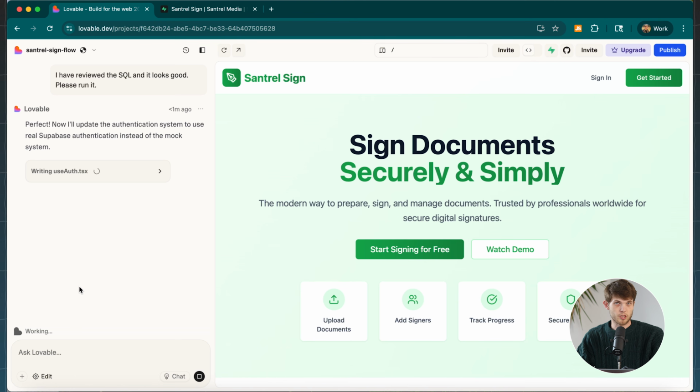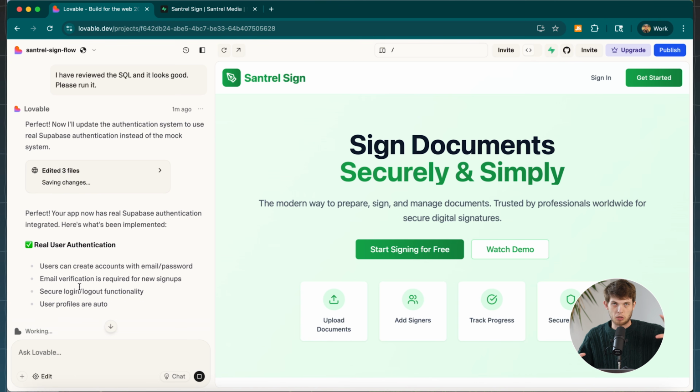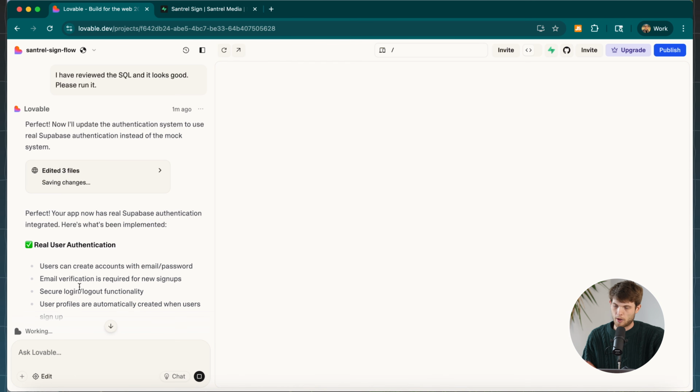Now, another really important tip here is that for each prompt, when you are talking to Lovable, I suggest doing one thing at a time. So for example, if you tell Lovable to do 15 different things all in the same prompt, it can get a little bit confused and I find it better to just do one at a time. So for this one, I'm saying set up authentication. Next one, I'm going to say, let's make sure that the uploading document section is correct. And I'll just do one per prompt rather than loading in a page worth of requests all at the same time. It can kind of bog down the system. It's better to just do one at a time for better results.